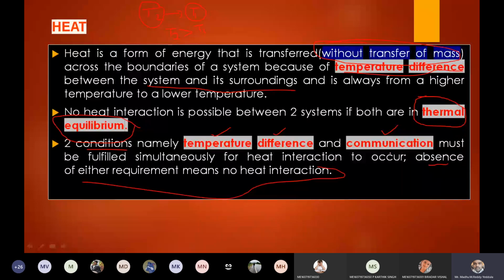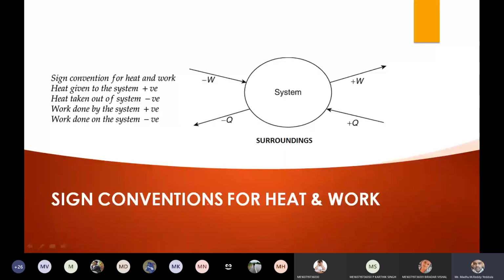Let us assume a temperature difference is there but there is no contact, then no heat interaction takes place. Or there is contact between two bodies but no temperature difference, then also there is no question of heat transfer, right? So there are very important conventions we should follow, for both heat and work. The symbol for heat is always Q, and the symbol for work is W.